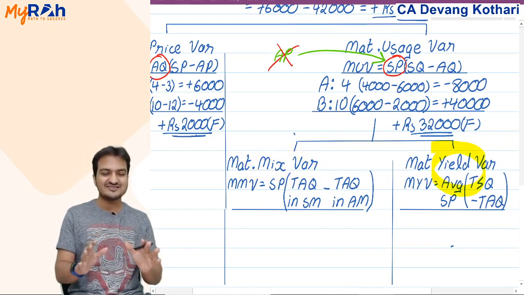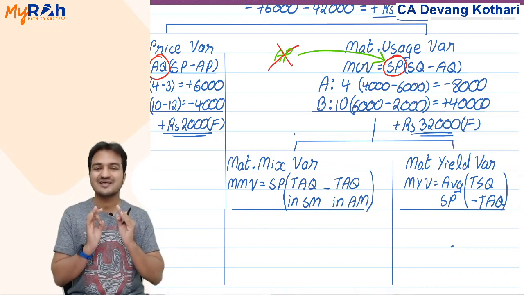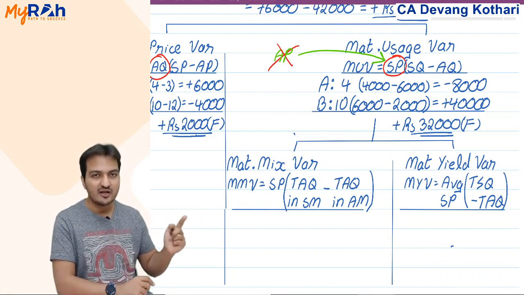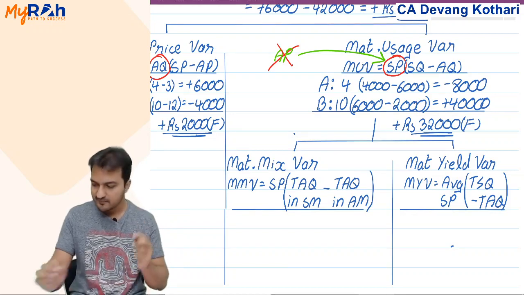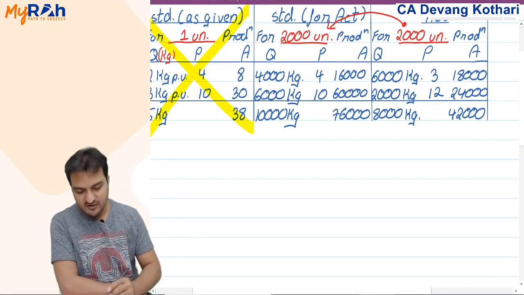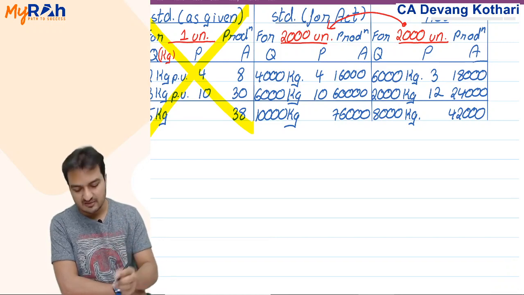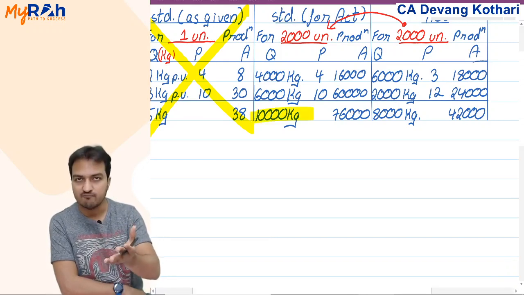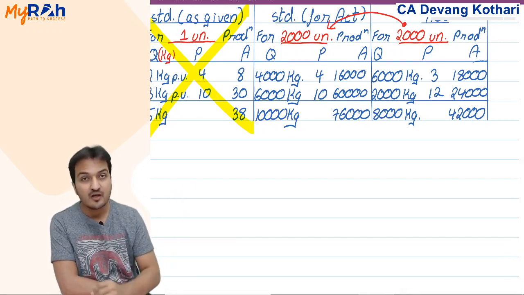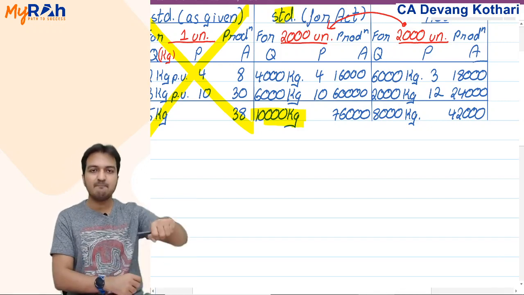Look, I told you this example is very unrealistic. Yes, it is unrealistic, but it is just helping me to explain my formulas here. It will also help you to remember these formulas. Within that same example, let me fit the numbers over here. Say for example, at the end of the year, in total I was supposed to supply 10,000 liters of milk. I'm taking the example of milk supply, so instead of kgs I will say liters.